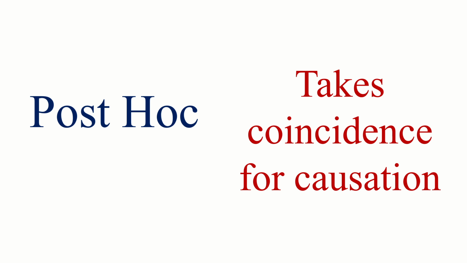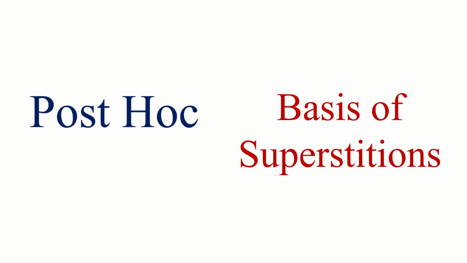So post hoc fallacy generally takes coincidence for causation. If two events occur in quick succession or occur together, it doesn't mean that they are causally connected. Post hoc fallacy is the basis of most of our superstitions.